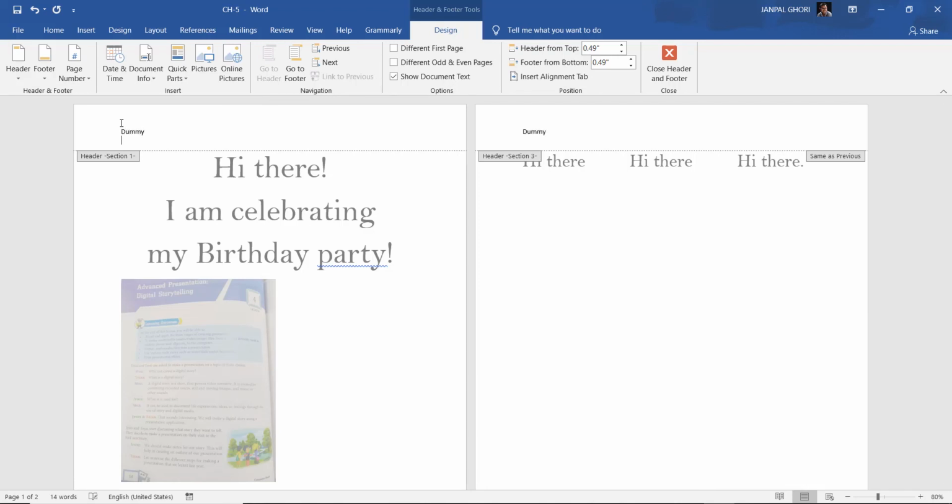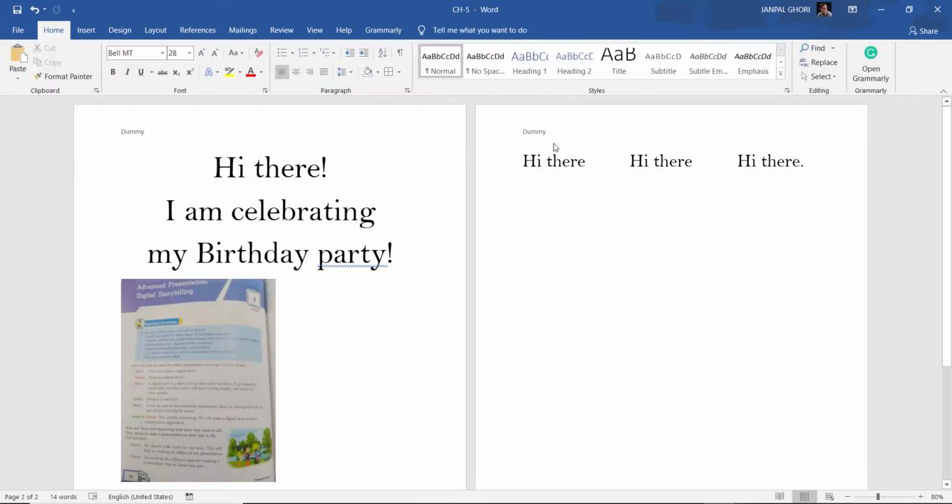I am writing Dummy, so on both pages it will automatically come. Then I will close it. You see in the header Dummy is coming, and after that you cannot edit it. So this way you can create the header and footer. Header means the headline at the head, and footer means at the bottom of the page.